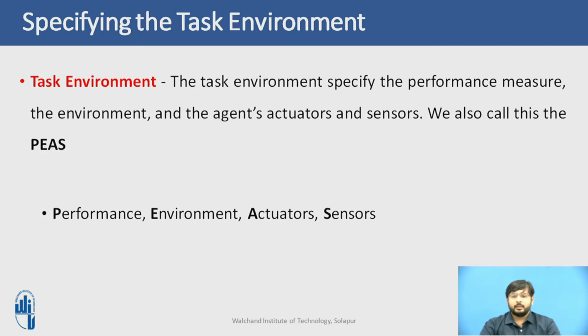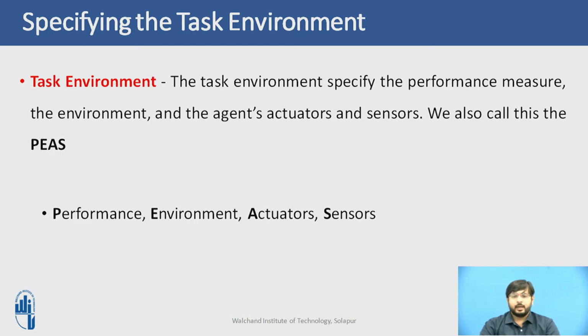The next thing is the environment that the taxi is going to face. Any taxi driver must deal with a variety of roads, ranging from rural lanes to urban lanes, pedestrians, straying animals, road works, police cars, and so on. The taxi must also interact with the potential and actual passengers it is carrying. There are also some optional choices. The taxi might need to operate in some area where snow is going to be a problem, or where the traffic is very high.